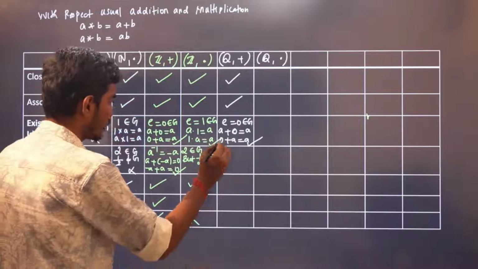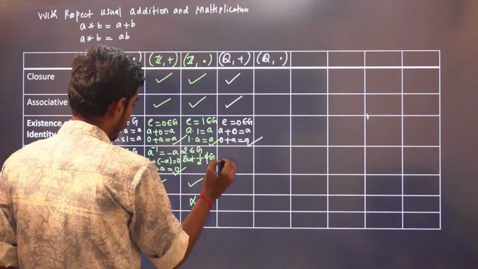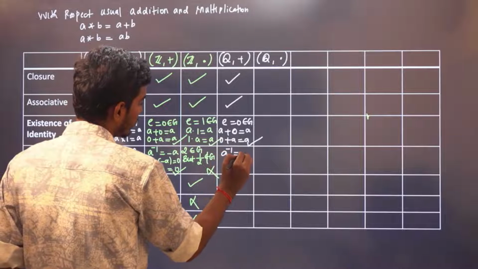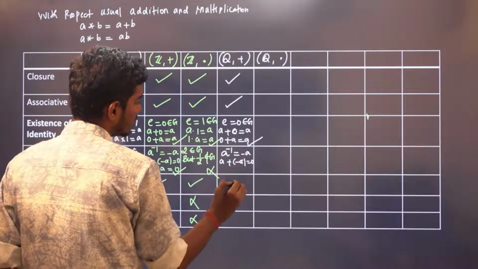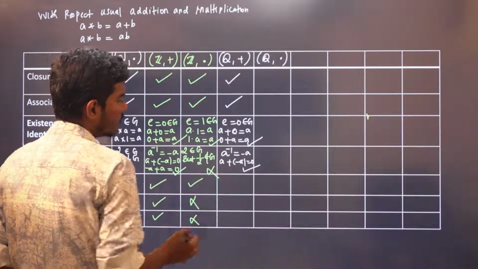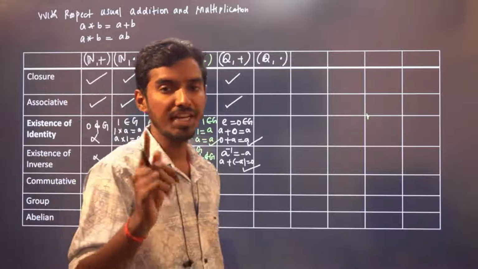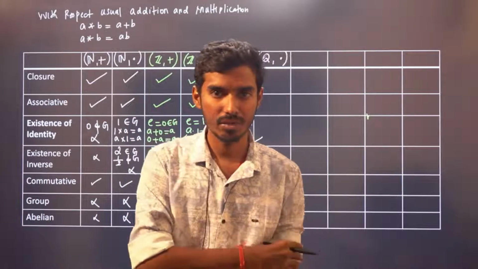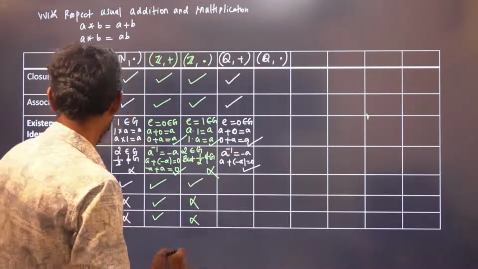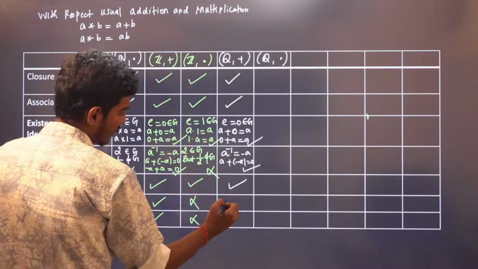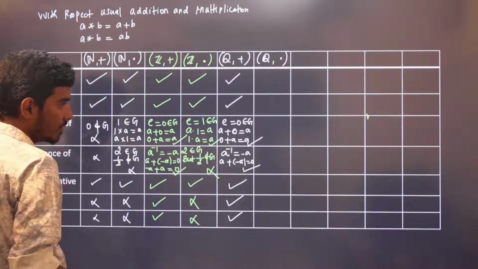The inverse of a is minus a here, because a plus minus a is 0. So the inverse exists. With respect to addition, the inverse is minus a. As of now, I have talked only about multiplication. It is commutative. It is a group as well as an abelian group.